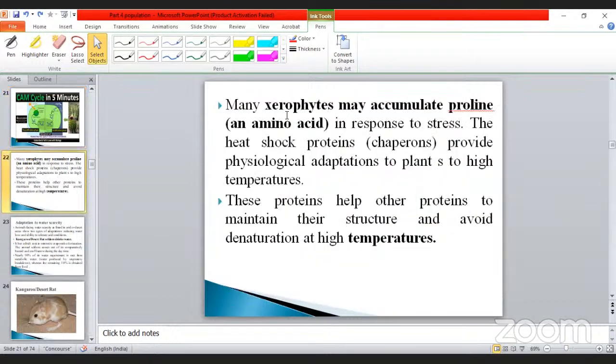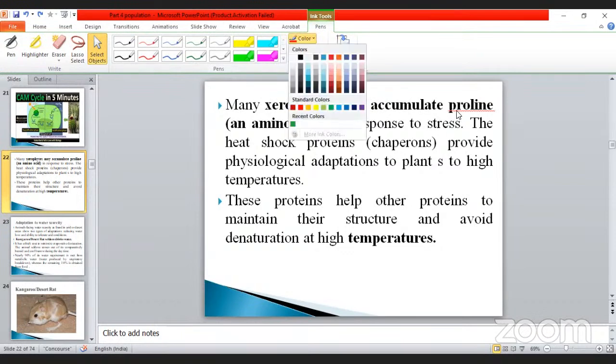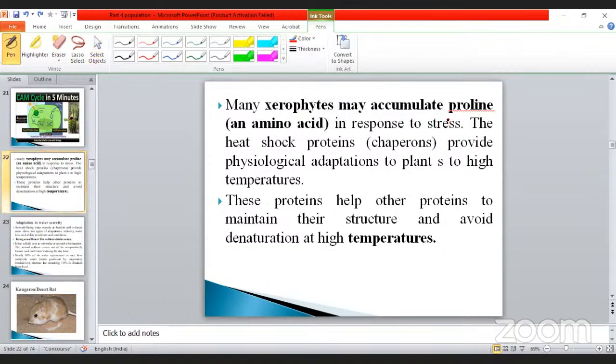Okay, see. And many xerophytes may accumulate proline and amino acids. Here, very, very important. Many xerophytes, one of the acids I told you here, the amino acid is given as an example. Which amino acid is mostly found in xerophytic plants? Proline. Okay, proline is an amino acid. Now I told you oxalic acid and malic acid. Okay, crassulacean acid metabolism, here the xerophyte.